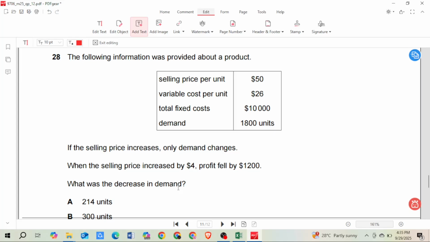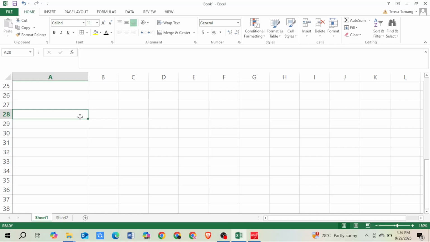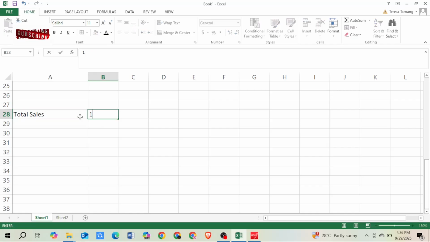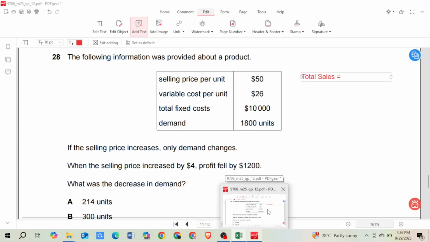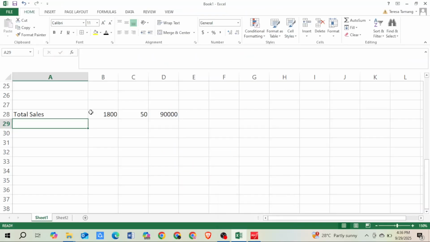We need to calculate what was the profit we were making before. So to calculate the profit that we were making before, we'll calculate here. So total sales: we are making total 1800 units, selling it for 50. So this into this, 90,000. And then in the question they mentioned the variable cost and the fixed cost. So this is the total variable cost.